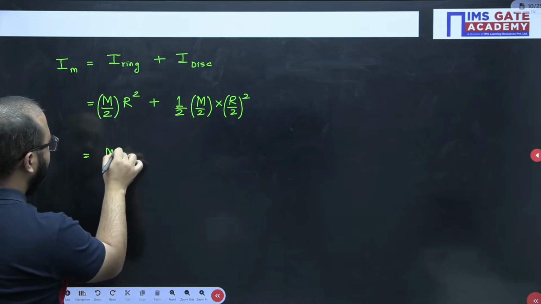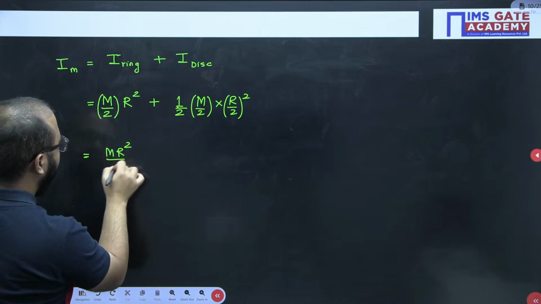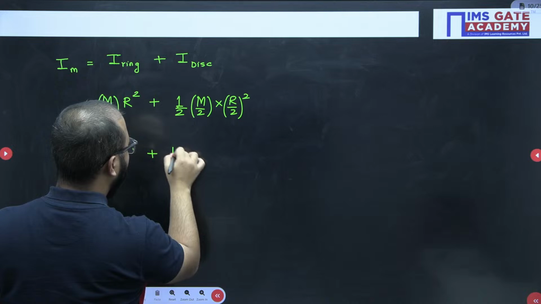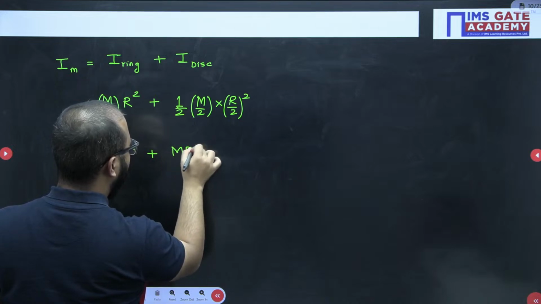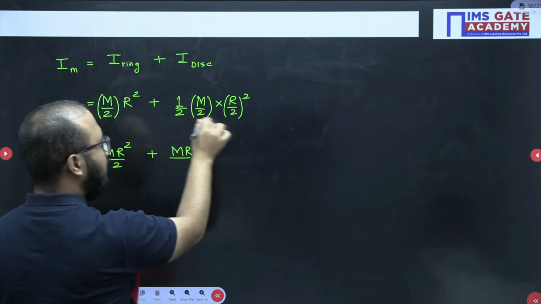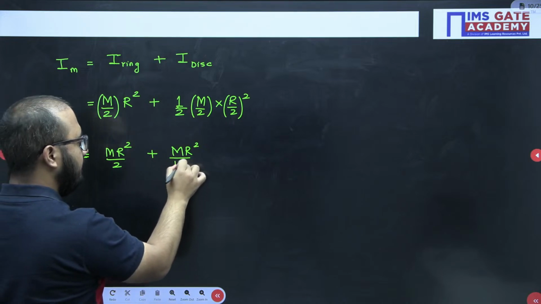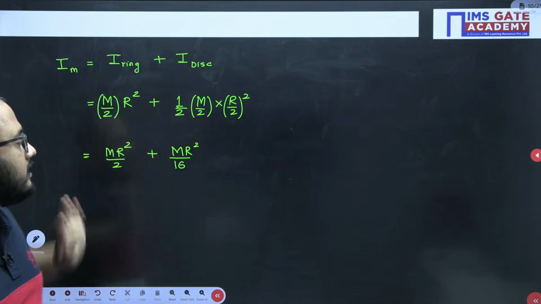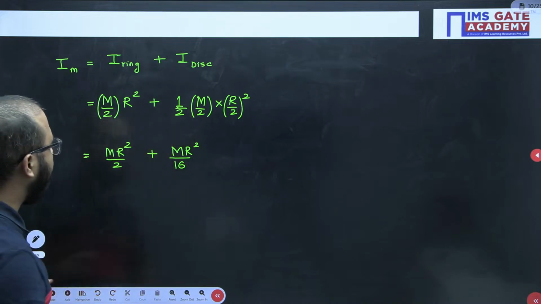Just simplify it, you will get the answer. This is m r square by 2 plus m r square, and 2 square will be 4, 4 into 2 is 8, and 8 into 2 is 16.